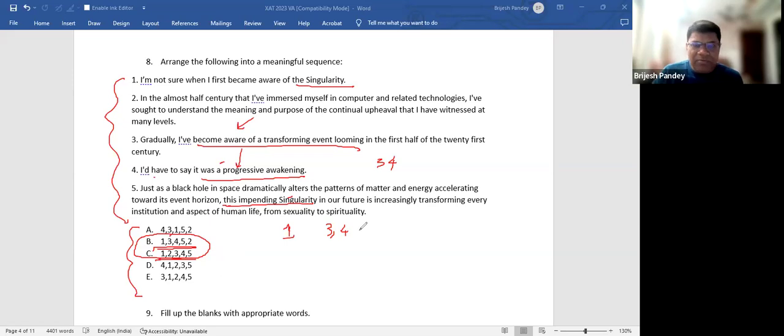But I think 1, 3, 4 is a sequence. I am not sure when I first became aware of the singularity. Gradually, I have become aware of a transforming event. I don't know. 1, 3 does not look good.